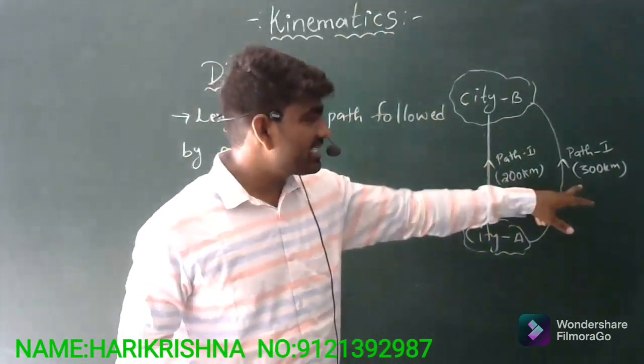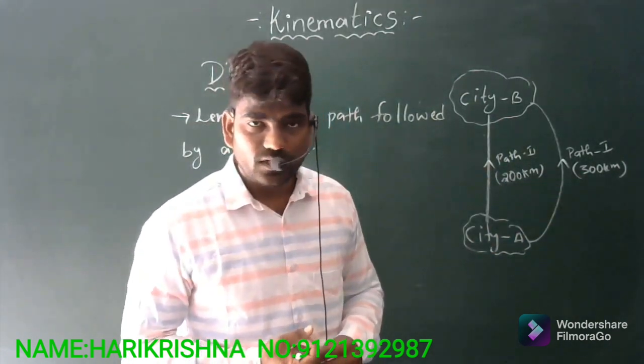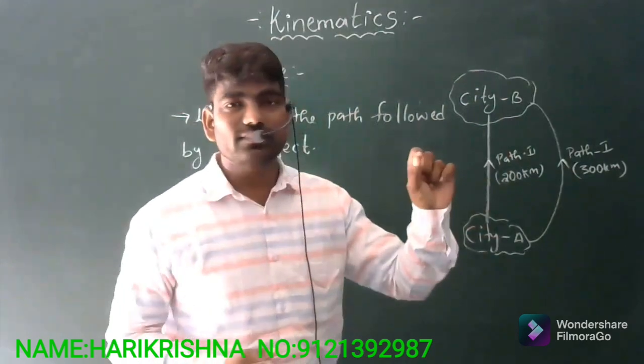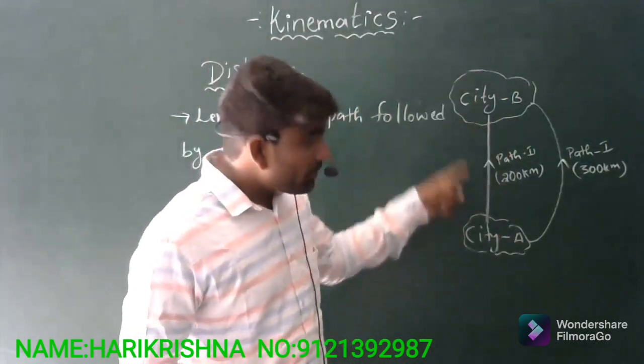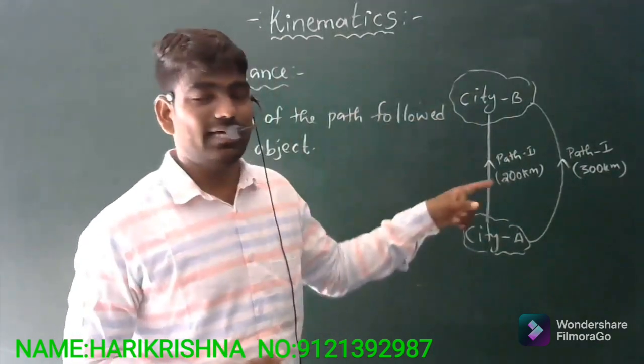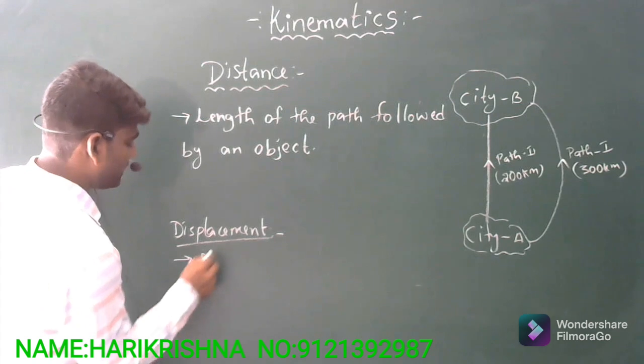So in this example, between path 1 and path 2, you would know that path 2 is the shortest path between city A and city B. Then that path length we can call the displacement. Here displacement is nothing but the shortest path.